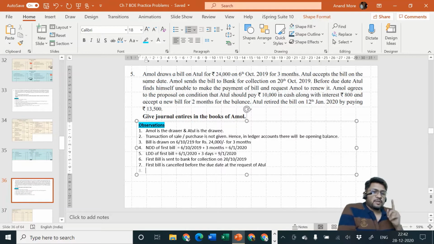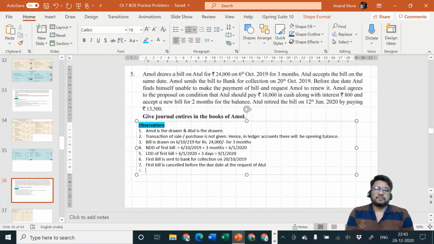I repeat, calculation is always on the amount of the first bill minus cash paid today. On the remaining amount you are going to calculate interest. Interest is always on the balance amount. Interest is always on the remaining amount. Interest is always on the amount which is kept pending. Interest is never on the amount which is paid today. So how to calculate, that is clear. Second part, after calculating the interest, how to pay, when to pay, there are two options. For calculation there are no two options. For calculation there is only one single technique. But for payment there are two options. Either you can pay it today itself along with the cash, or you can add it in the amount of the new bill and you can pay it at the time of the due date of the new bill.